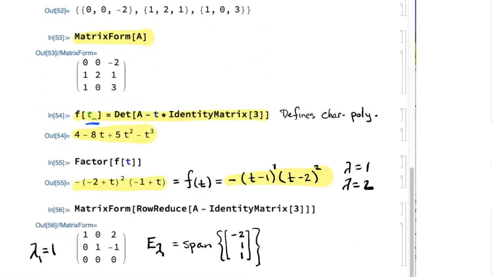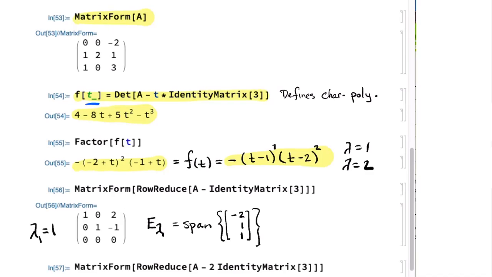Okay, so to find some eigenspaces, let's pick the smaller one first, lambda 1, I'll call it, is equal to 1. So I look at A minus 1 times the 3 by 3 identity matrix. I'm having Mathematica row reduce it for me. Putting it in matrix form, it looks like that. That matrix is telling me that something is in the null space if and only if x1 plus 2x3 is 0, and x2 minus x3 is 0.